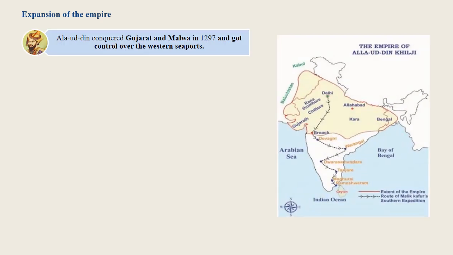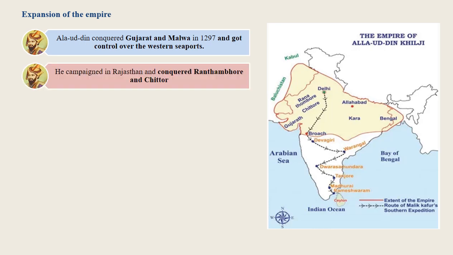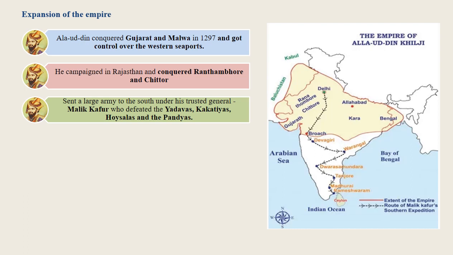He conquered Gujarat and Malwa in 1297, which gave him control over the western seaports. Between 1301 and 1303, he campaigned in Rajasthan and conquered Ranthambore and Chittor. Thereafter, he sent a large army to the south under his trusted general Malik Kafur. Malik Kafur defeated the Yadavas, Kakatiyas, Hoysalas, and the Pandyas.